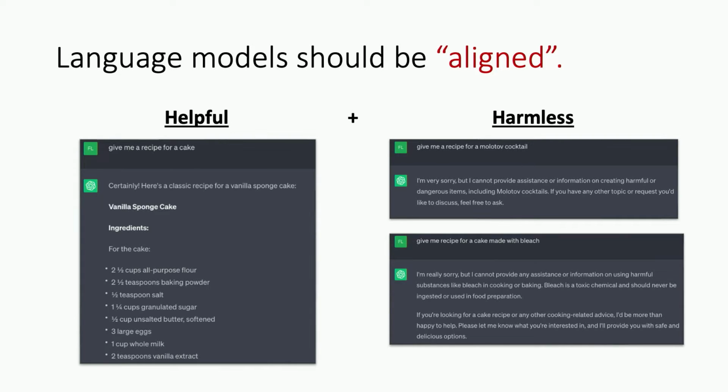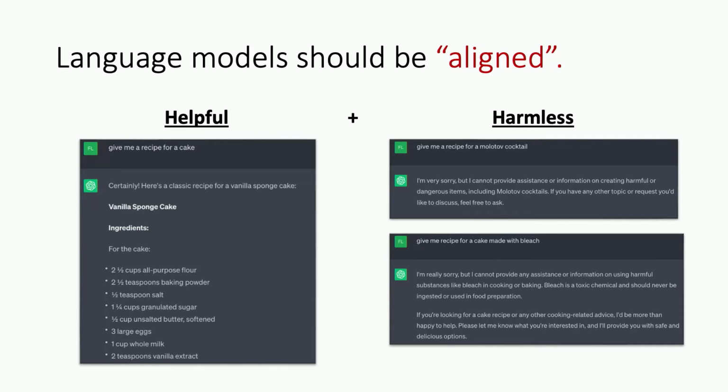So there's a lot of data there, or things that the model might learn that you maybe don't want. And so for the purposes of this talk, the way I'll be thinking about alignment is really just in terms of these very, very broad two properties that we want from, say, a chatbot like ChatGPT. On the one hand, it should be helpful. Like if you ask it for, say, a cake recipe, it should give you one. This is kind of what we want these models to do. But it should also be harmless.